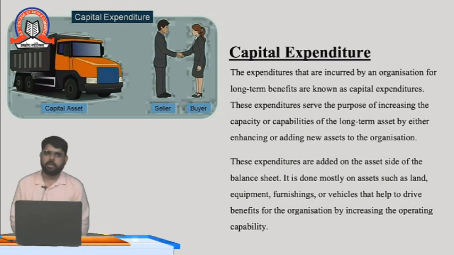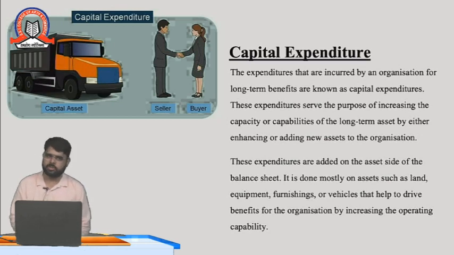The benefit which is given to us for a long term is called capital expenditure. For example, we are purchasing a machinery, a furniture, a laptop. All these capital assets will give us long-term benefit for a long number of years. So it is said to be capital expenditure, and we can also say that it is a one-time investment,